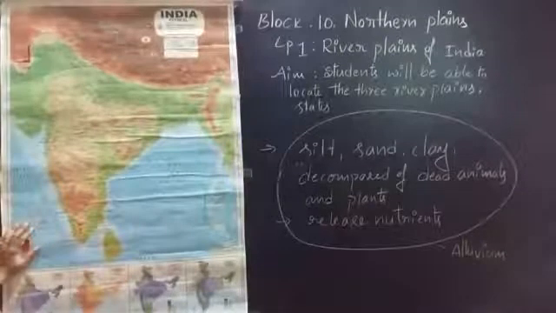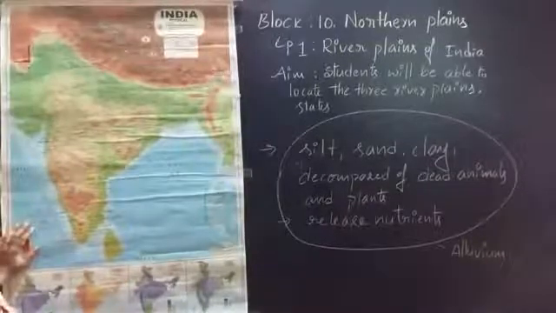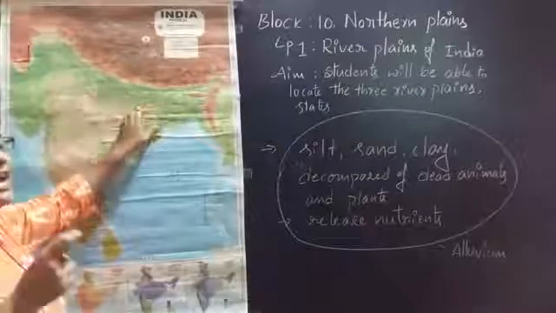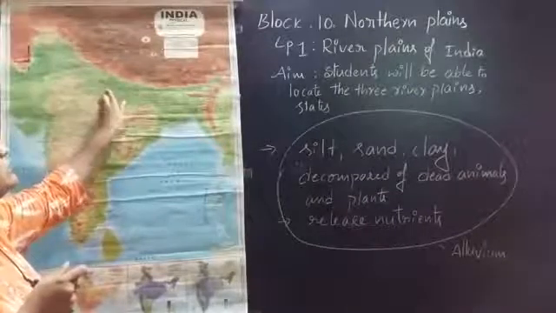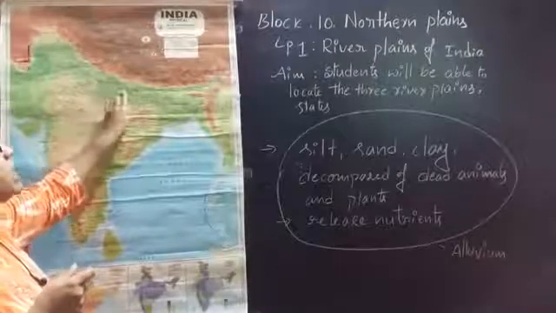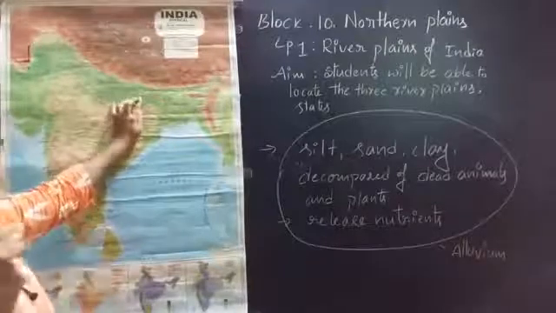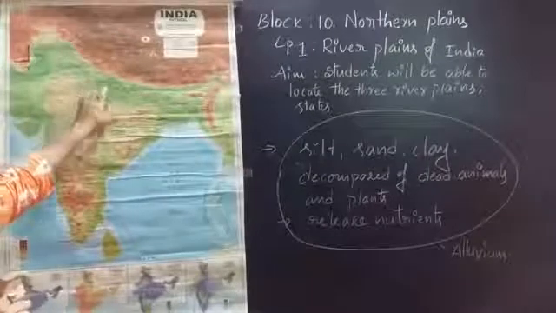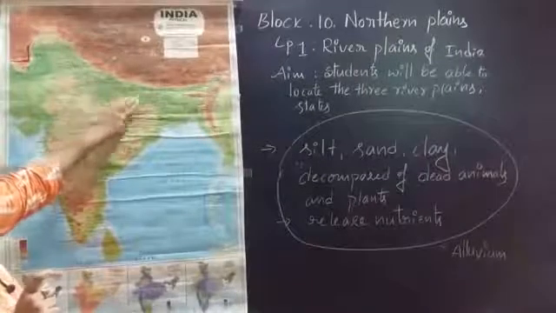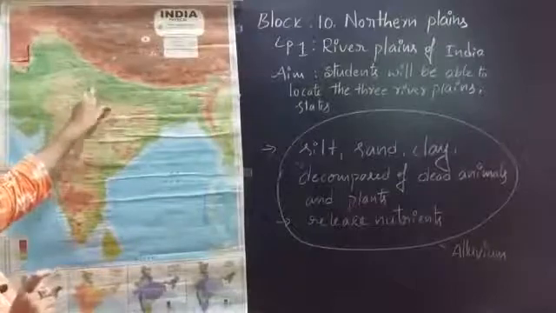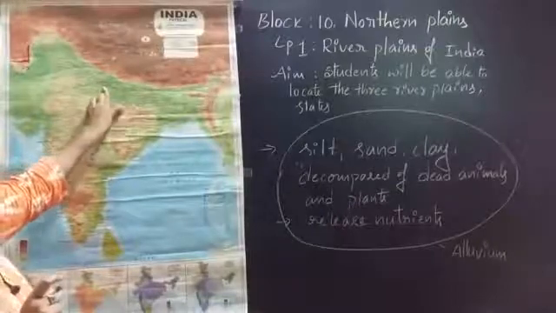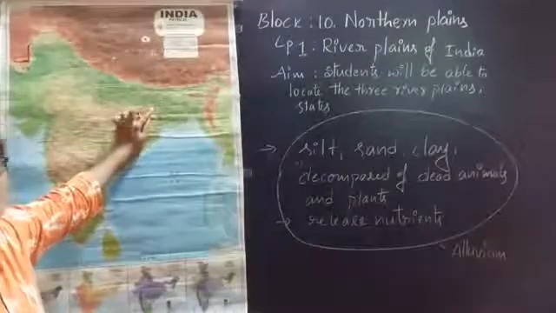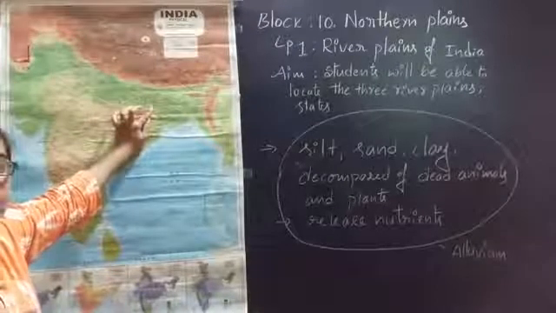Those small rivers are known as tributaries of the main river, and the area through which the river flows is known as the basin. That means Uttar Pradesh, Bihar, West Bengal areas are known as the Ganga Basin. Do you all understand?